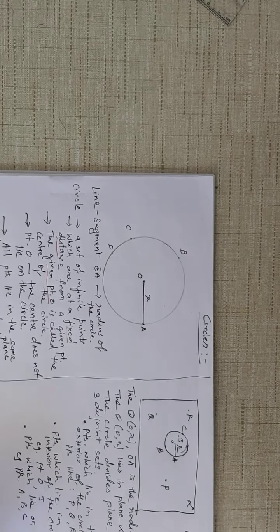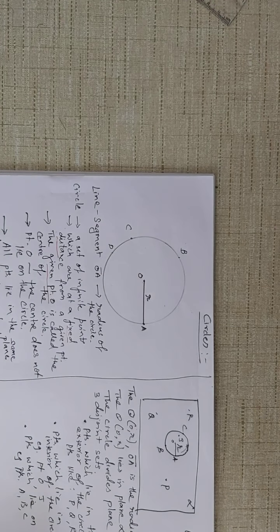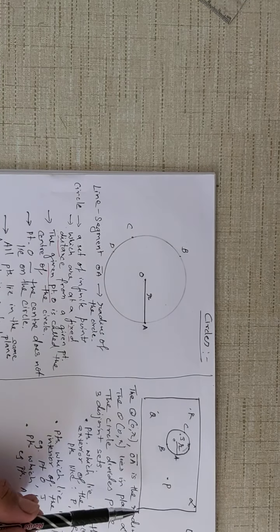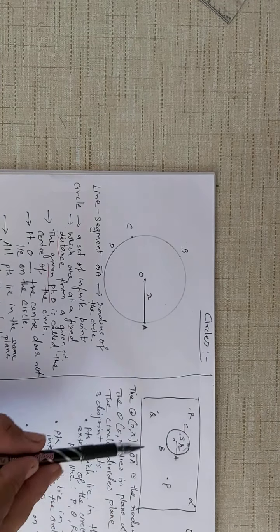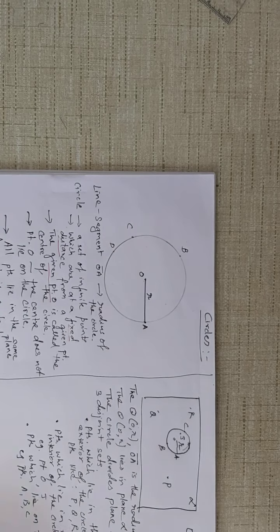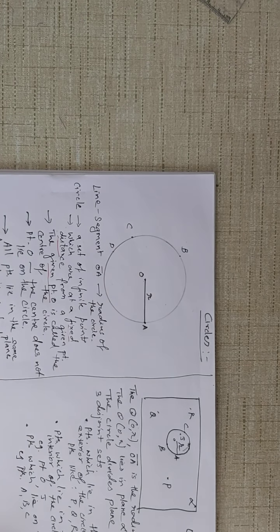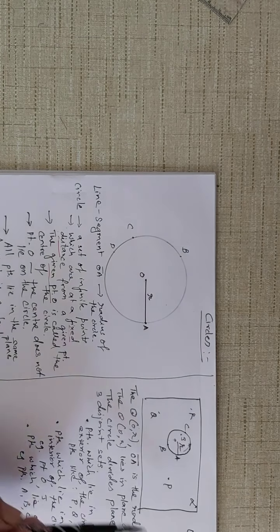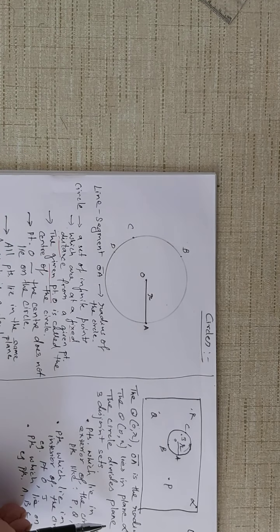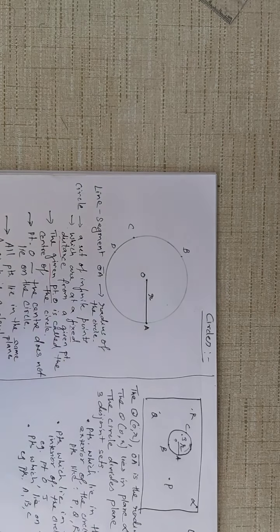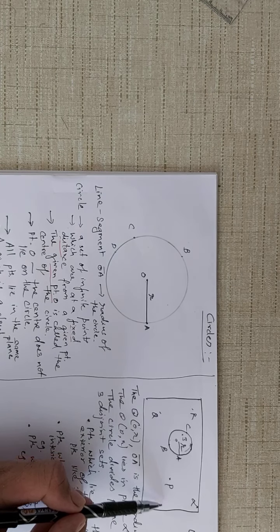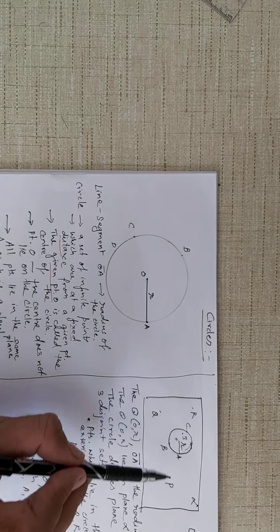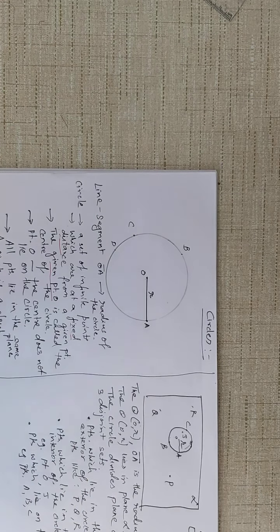So what have I explained here? Remember, a circle is a closed plane figure. Let us suppose this rectangle represents the plane of the circle, alpha. The circle lies completely in plane alpha. Now this circle with center O and radius R divides the plane into three mutually disjoint sets: the set of points which lie in the exterior, the set of points which lie in the interior, and the set of points which lie on the circle. All three are mutually disjoint sets.